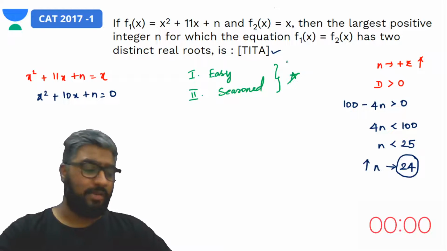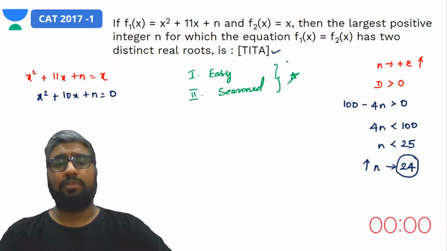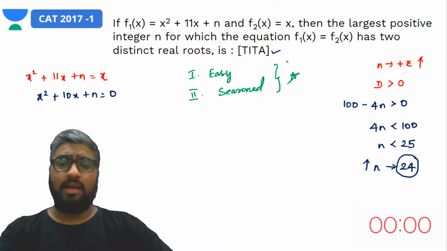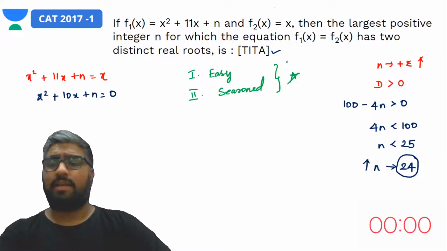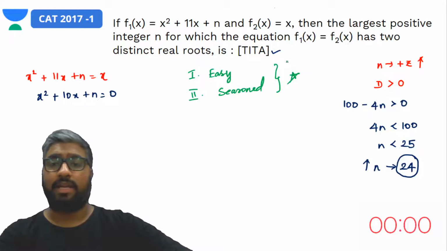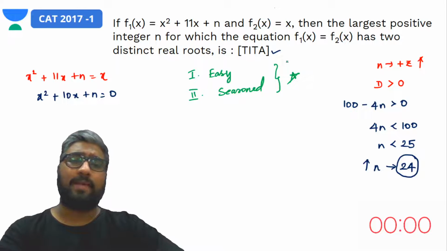All right. Are you ready for the next question, guys? My second question would be from 2017 second slot. Another piece of information is that the next slide would immediately start the timer, which is how it works in the actual CAT also. They don't give you some time to read the question paper beforehand.